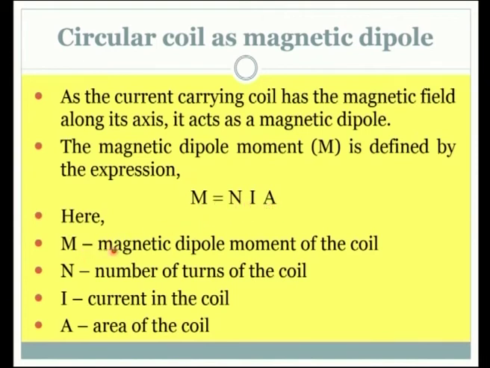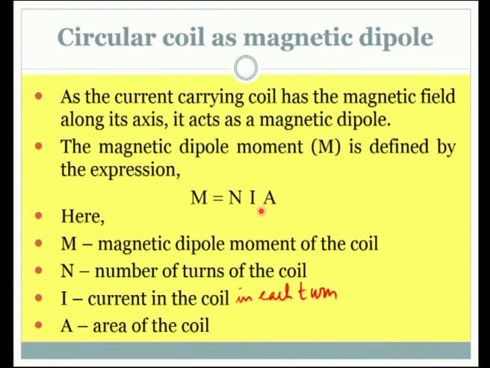Here M is the magnetic dipole moment of the coil, N is the number of turns of the coil, I is the current in the coil, that means in each turn of the coil, and A is the area of the coil. If it is a coil of circular shape, then the area is pi r square, where r is the radius. So, it depends on the number of turns, current and area.